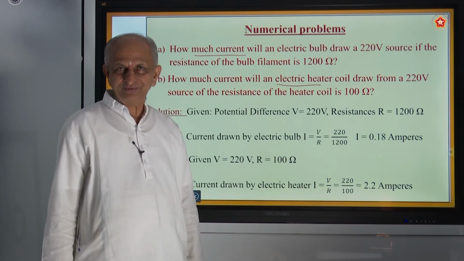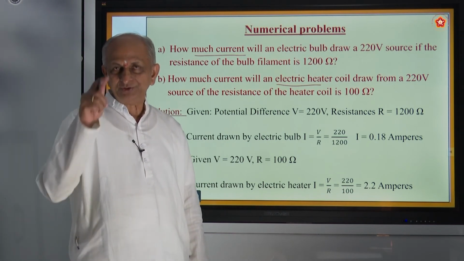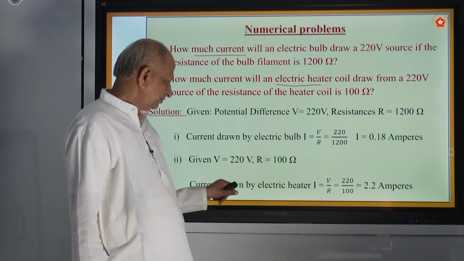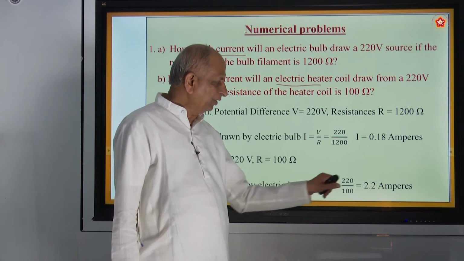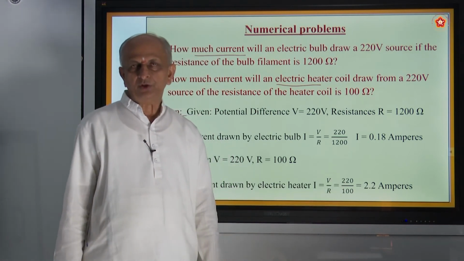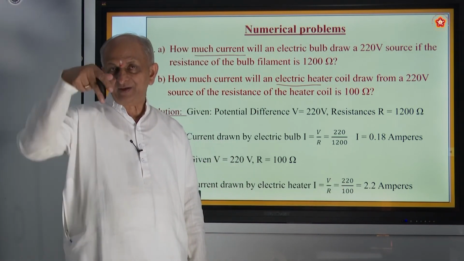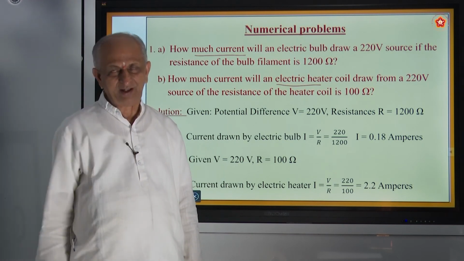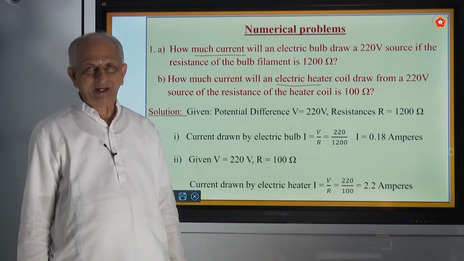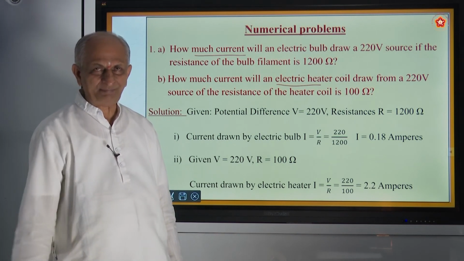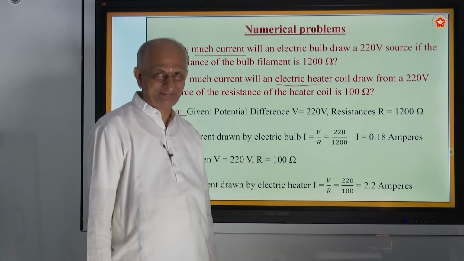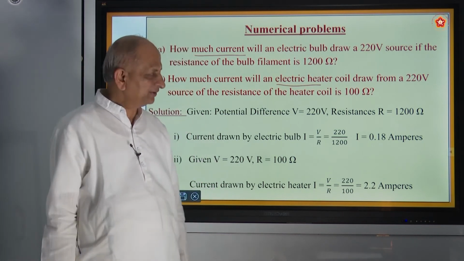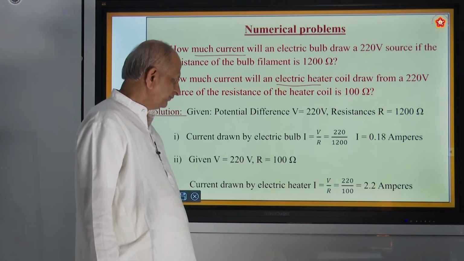Ironing of clothes, that is about 1000 watts. And this is still more. So, you must be careful when you have a heater coil. You should not put your finger into the water. And you must stand on the wooden plank, or you must have slippers. Even while ironing also, you must be careful. If it gives a shock, it is very dangerous.